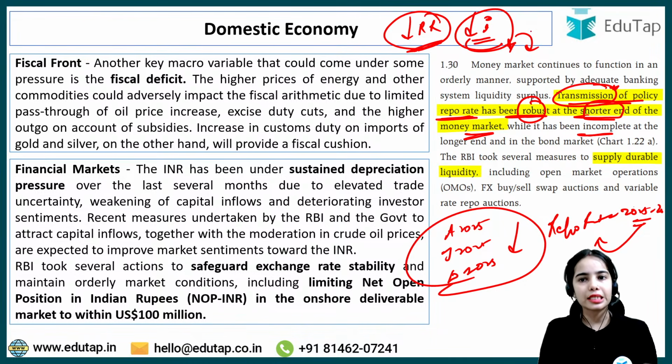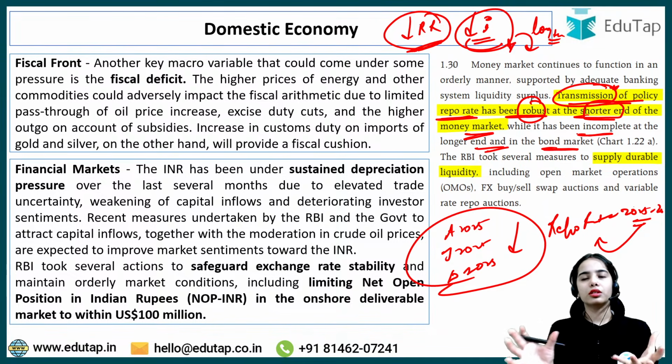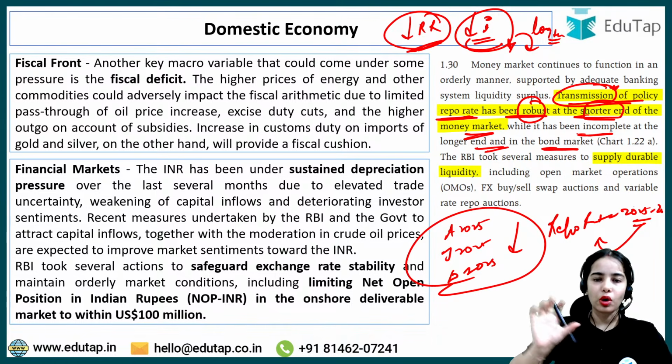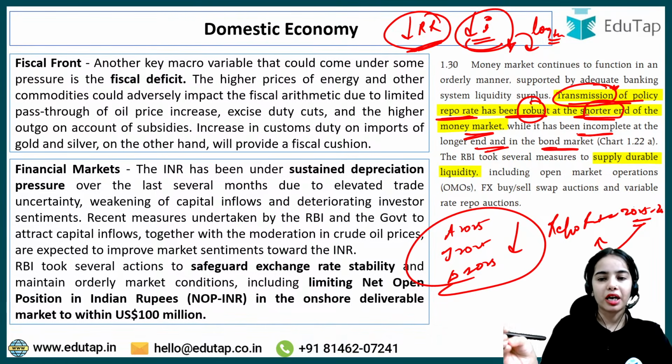For the longer end, in the bond market, like for 2 months, 3 months, a longer period in the money market, the transmission is still going on. With the decrease in the repo rate, the interest rate is still decreasing.